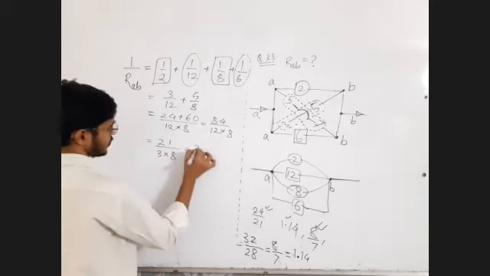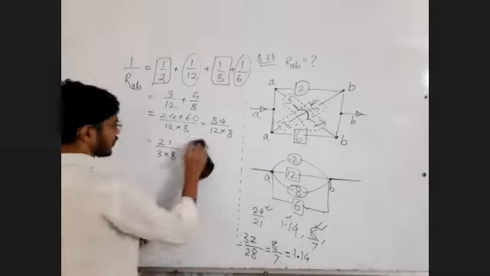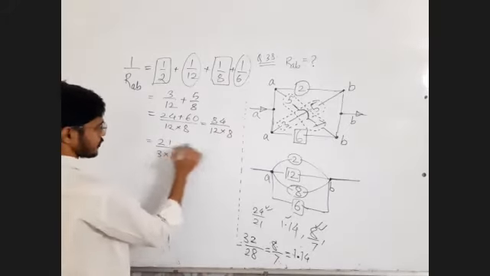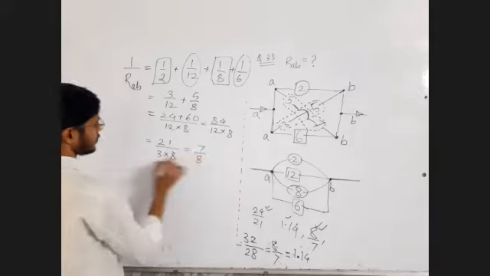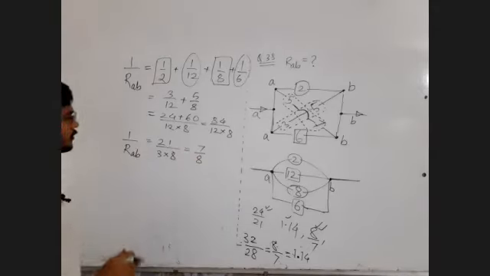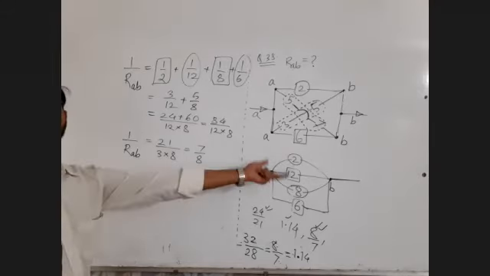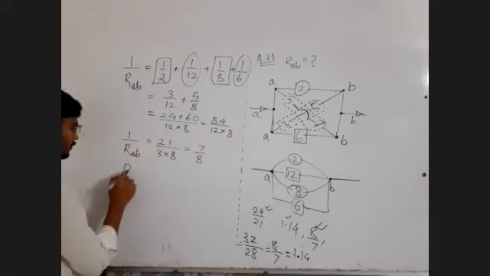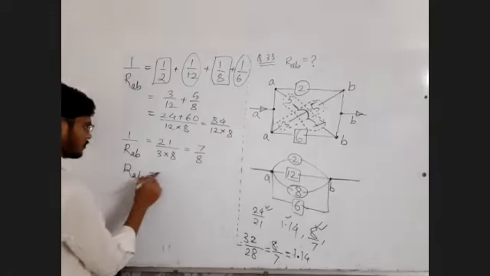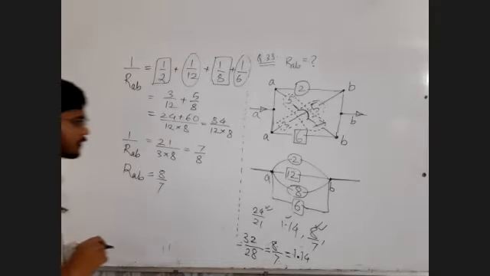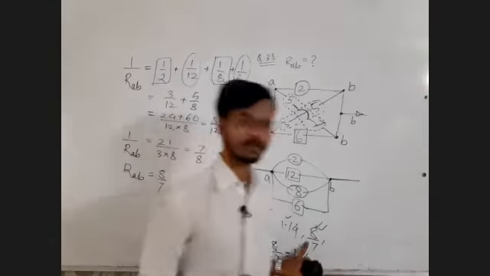So that's what I think Anuja wrote, 21 by 24, right? So that could be written as 7 by 8. But this 7 by 8 is 1 upon RAB. And after this, we immediately write the answer? Why? There is no need to write the answer immediately. Take the reciprocal. It should be 8 by 7. Right? 8 by 7.